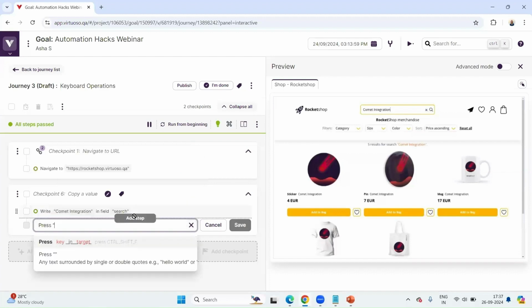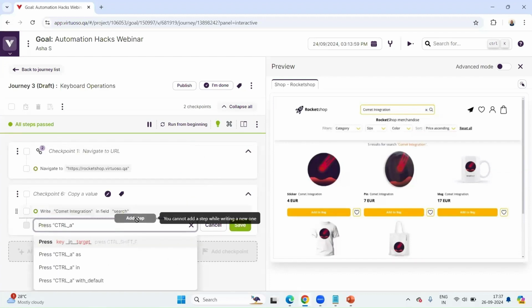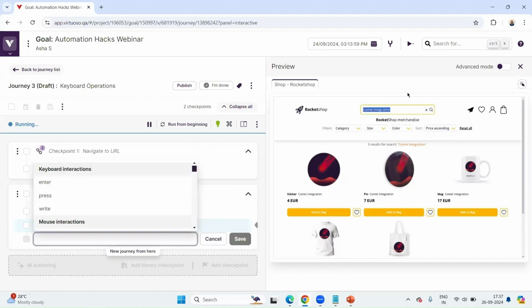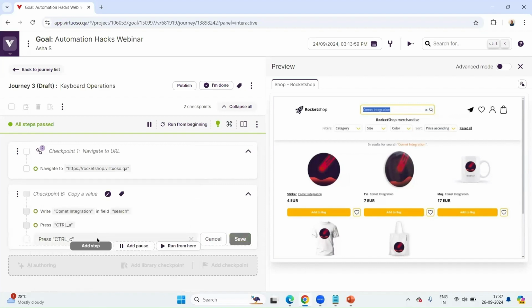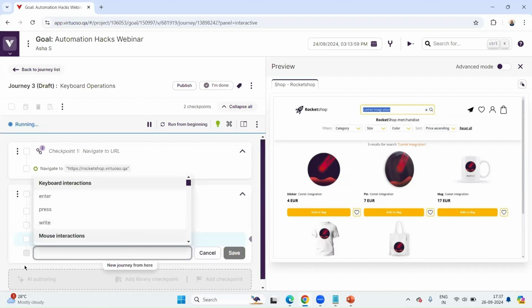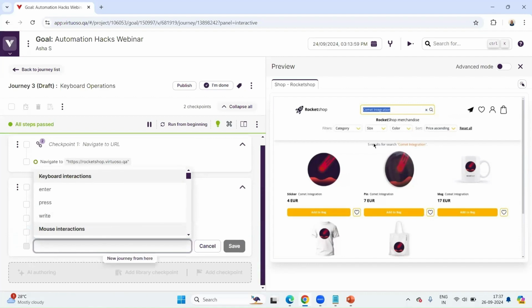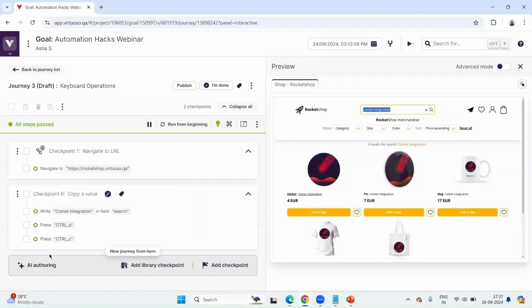Now I want to copy it. So I will use CTRL, all caps, and then A. See, syntax is correct. So it is asking if there's a green. Now it is copied. Let me save it. CTRL underscore C. It has copied it. It has copied to clipboard. Now we can perform a set of operations over here.